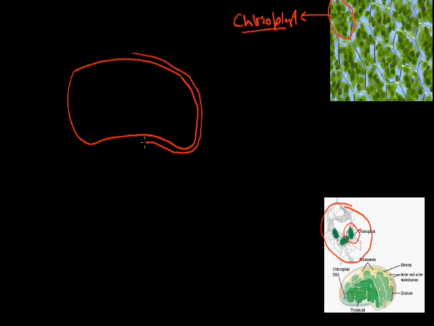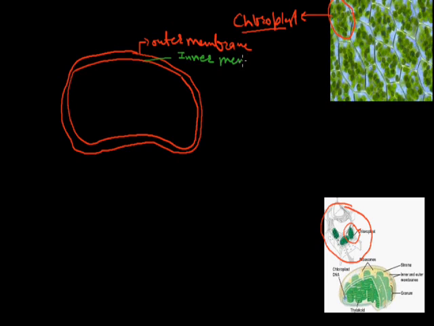Chloroplast has a double membrane. This is the outer membrane, and this is the inner membrane. In the chloroplast, sac-like structures are present. We call them thylakoids. This is the sac-like structure, and this is known as the thylakoid. Thylakoid is the structure where the chlorophyll pigments are present.